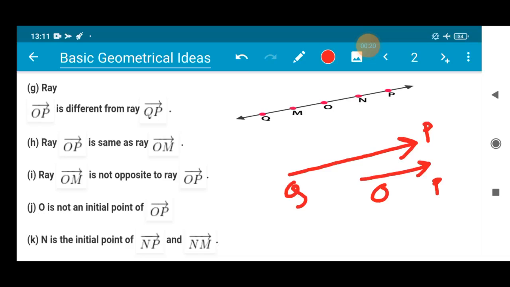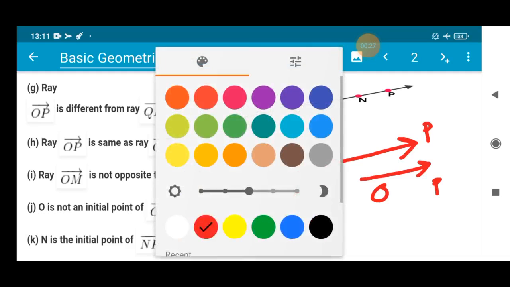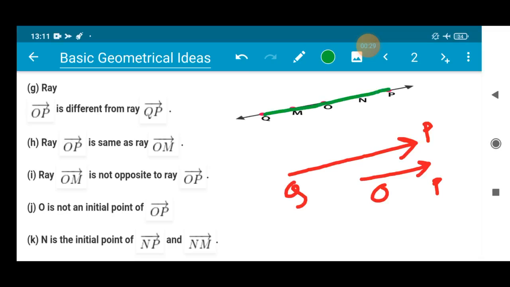Yes, there is a difference, because in the ray QP, you will be finding M on it, O on it, and N on it, right? These three points exist in ray QP. But in ray OP, it is not like that. In ray OP, you will be finding only the N point. Yes, the ray OP is different from the ray QP. So this statement is absolutely true.